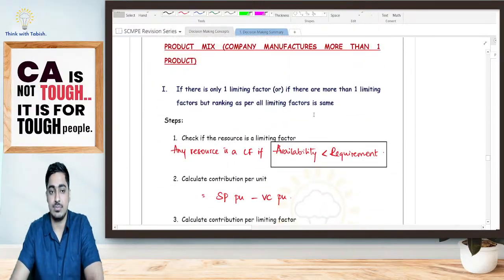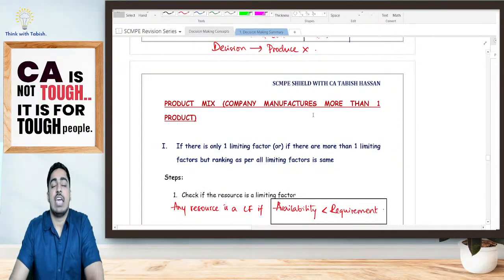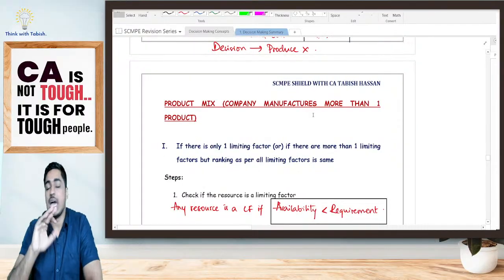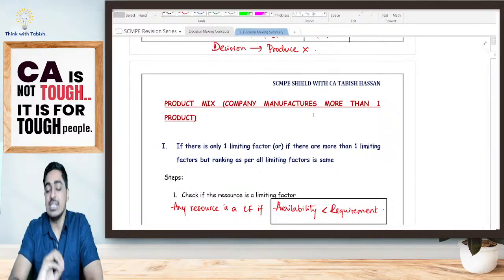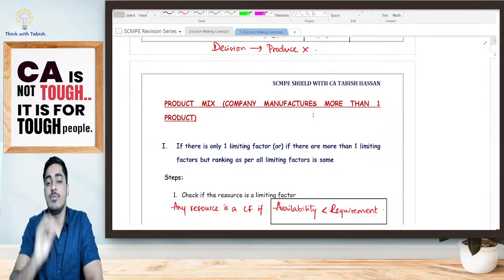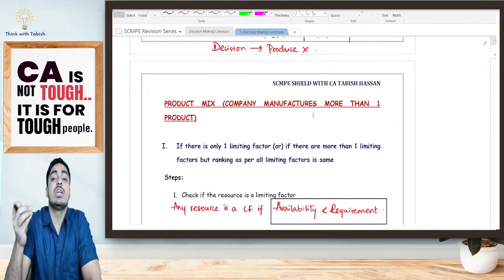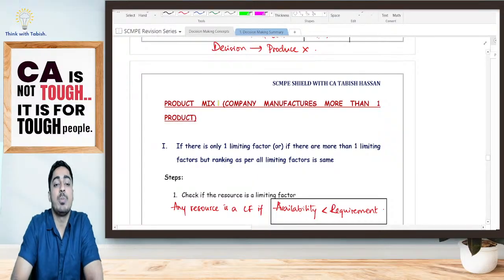Next, I am telling you, I don't want to produce one product. I want to produce multiple products. All I want is for you to give me the priority. In which order should I produce? Yes, I want my product mix.